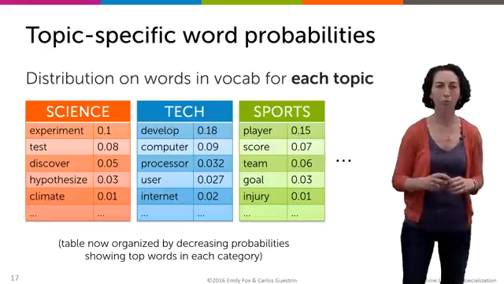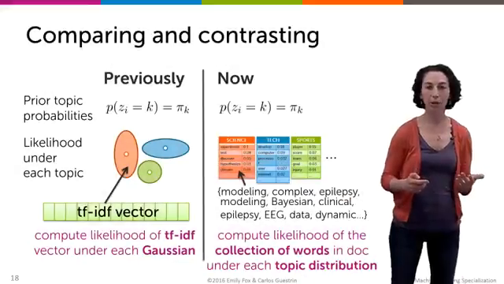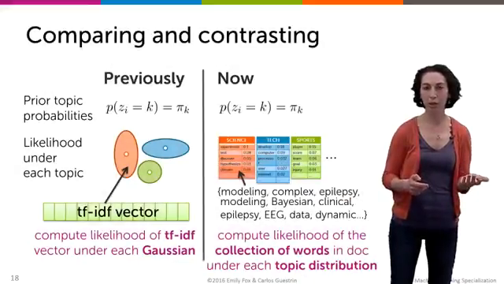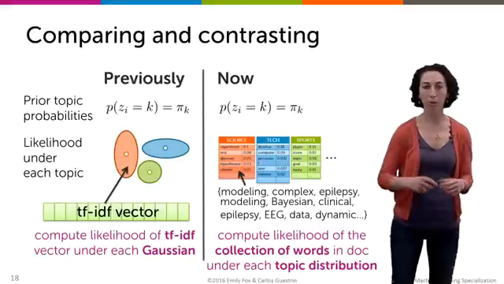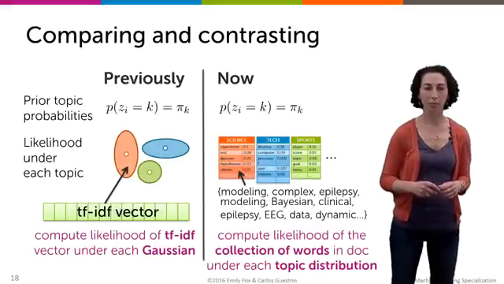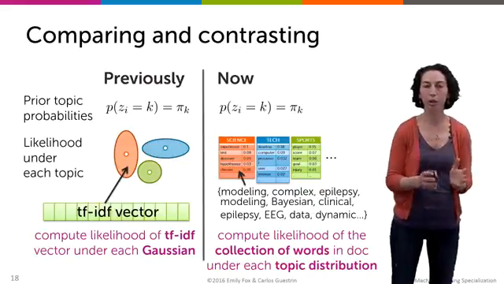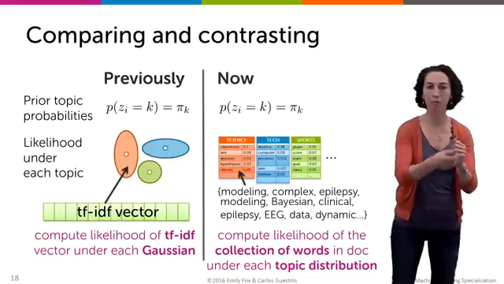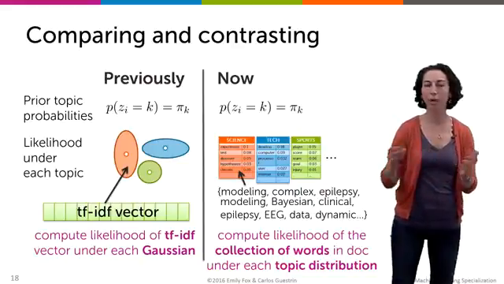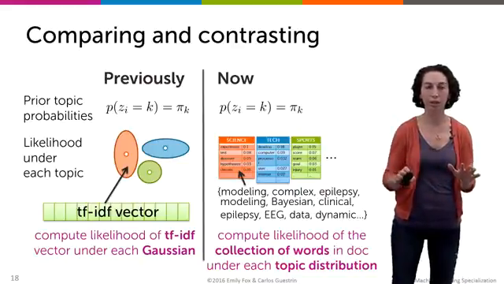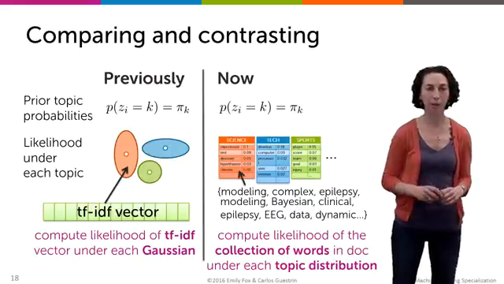So now we can compare and contrast between our mixture of Gaussian clustering model and the clustering model that we just specified. So in both of these models, our prior topic probability, so the probability before we actually look at the content of a document that that document came from a given cluster, are given by these pi-k's, and they're specified in exactly the same way in both cases.